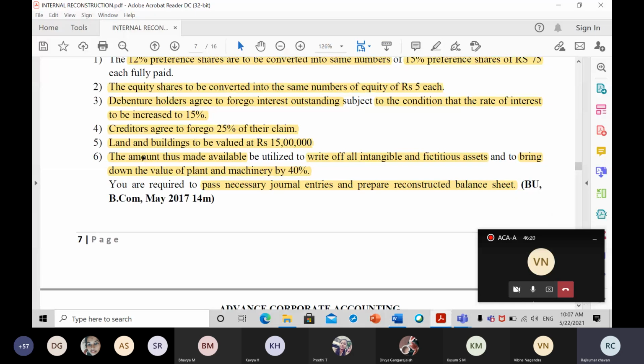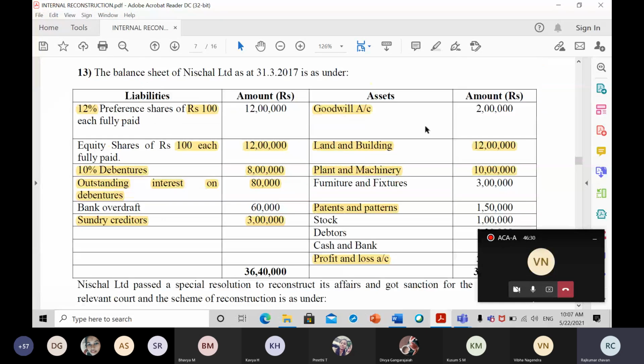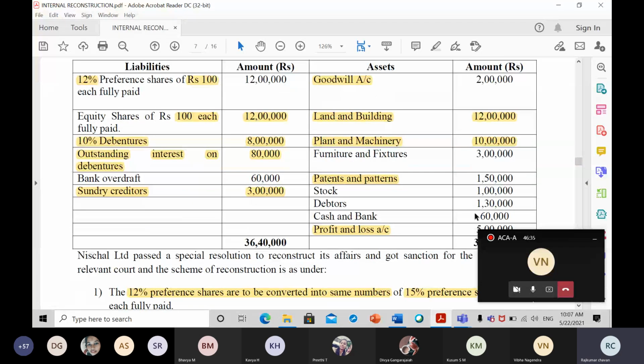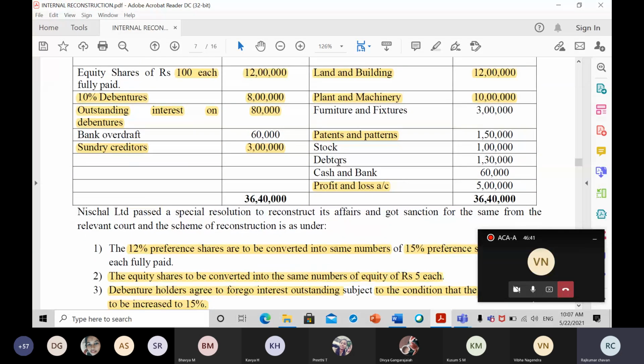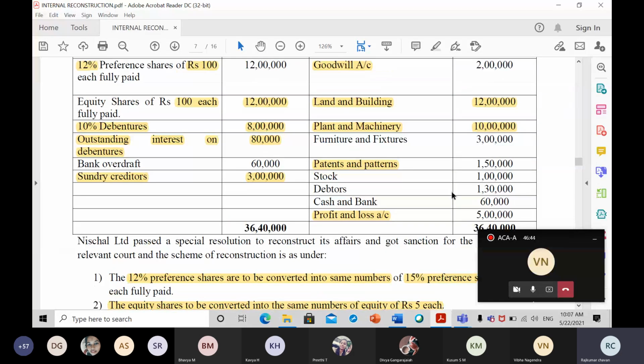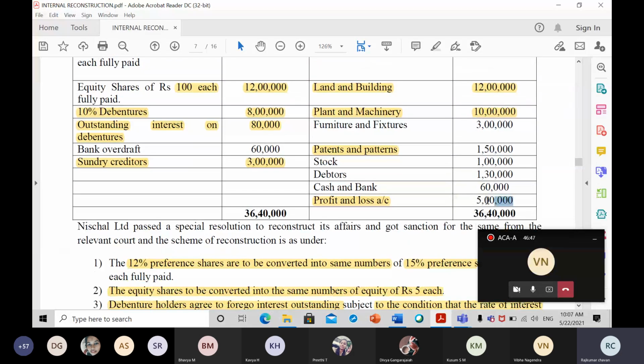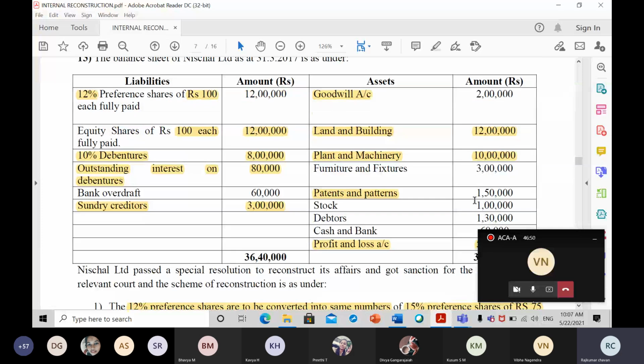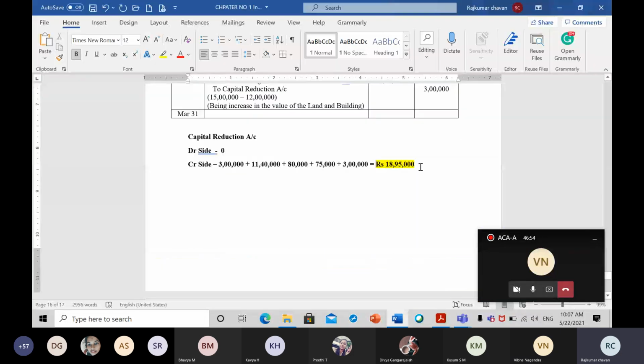Now, as per the question, the amount which is available is to be used to write off all the intangible and fictitious assets. Now, just go and check how much we have to write off. If you see here, goodwill is 2 lakh rupees. Patent is 1 lakh 50,000. So 2 lakh rupees plus 1 lakh 50,000 will become 3 lakh 50,000. And profit and loss account is 5 lakh rupees. So if you take the total of all this, it will come to 8 lakh 50,000.